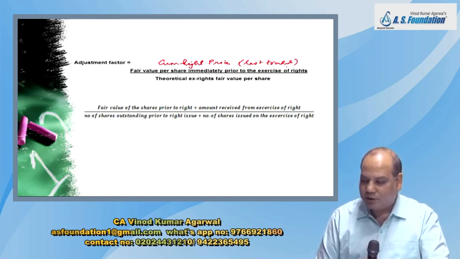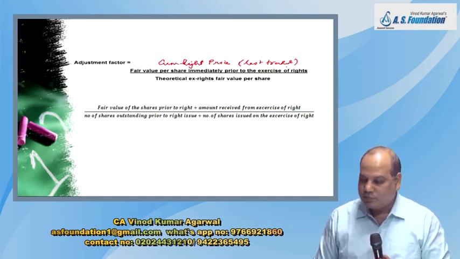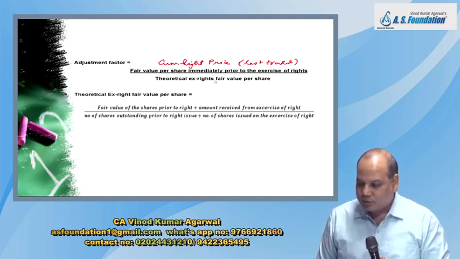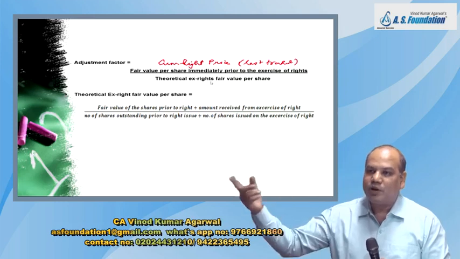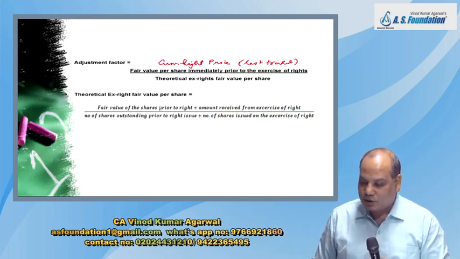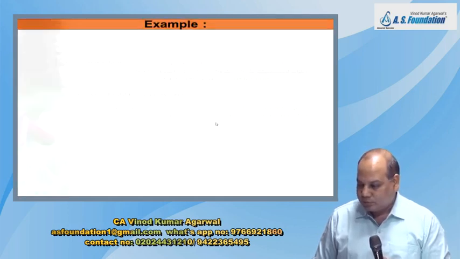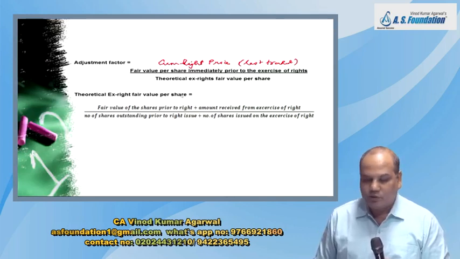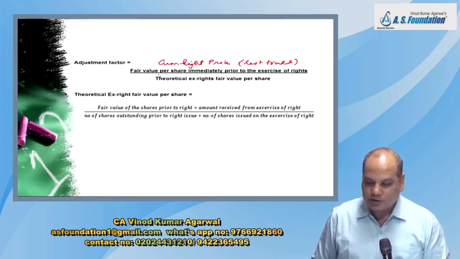And then I will divide by theoretical X right fair value per share. This is theoretical because this may not be based on actual price in the market on the next day. This is based on our formula. Why have they added the word theoretical? Because it is based on a formula. Share market does not follow formula. So therefore take fair value of share prior to right, plus amount received from exercise of right, divided by total number of shares. And then after getting X right price, use it for calculating adjustment factor.